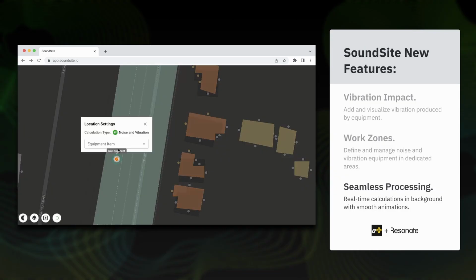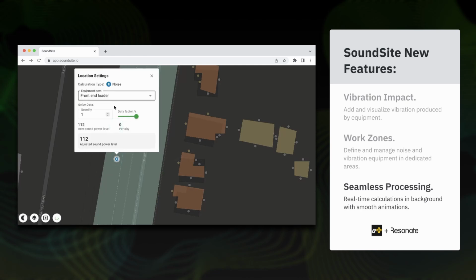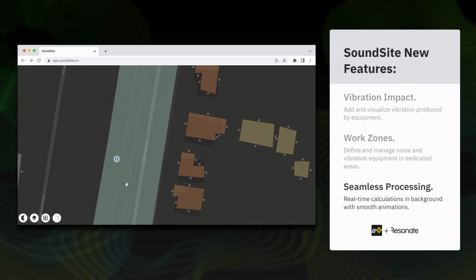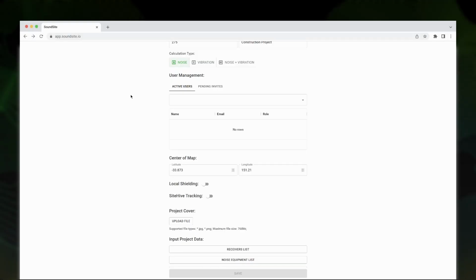All calculations are performed in real time within the browser, utilizing WebWorkers technology. The processing is accompanied by seamless animations. If you would like to know more about the features, you can continue watching the video for an in-depth example.